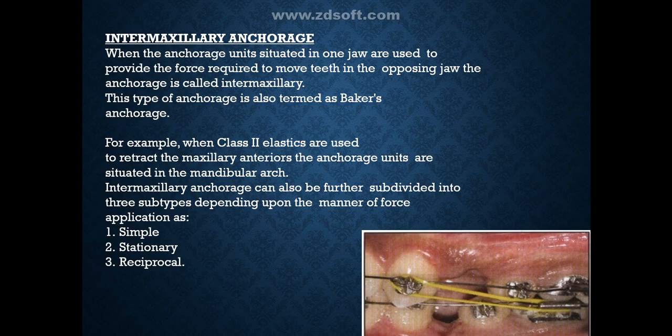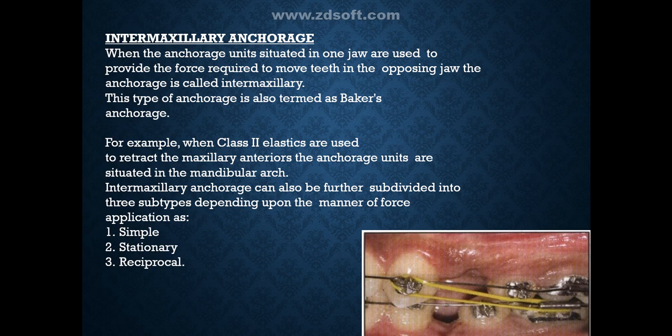What is intermaxillary anchorage? When the anchorage units situated in one jaw are used to provide the force required to move teeth in the opposite jaw, the anchorage is called intermaxillary anchorage. This type of anchorage is also termed Baker's anchorage. For example, when class 2 elastics are used to retract the maxillary anteriors, the anchorage units are situated in the